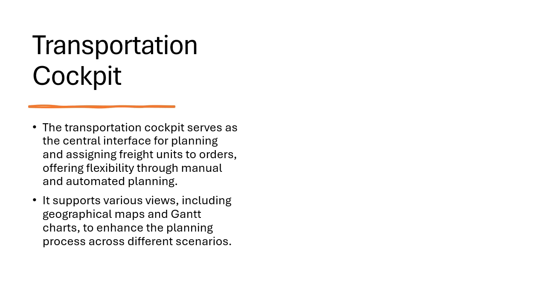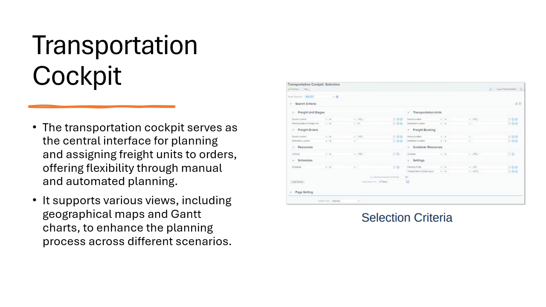So this is highly customizable, which offers various views like Gantt chart, maps, and hierarchical view to suit different types of transportation scenarios. And next is the selection criteria. So this figure shows how planners can identify ad hoc selection criteria in the cockpit. Selection can also be based on fleet unit stages, transportation or fleet orders, and users can actually save or personalize these criteria for recurring tasks.